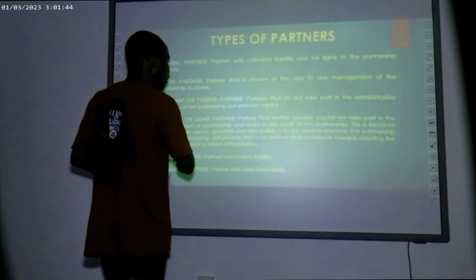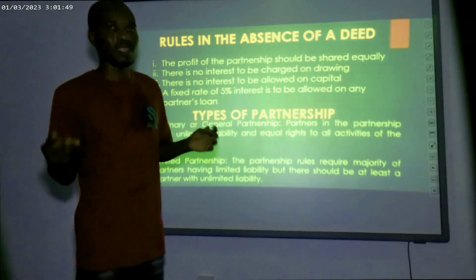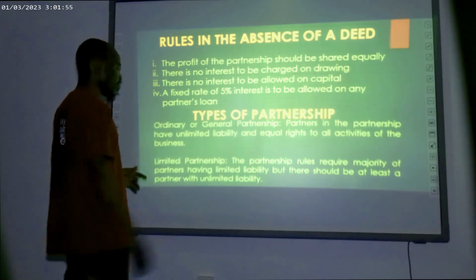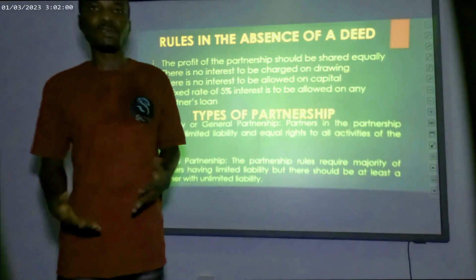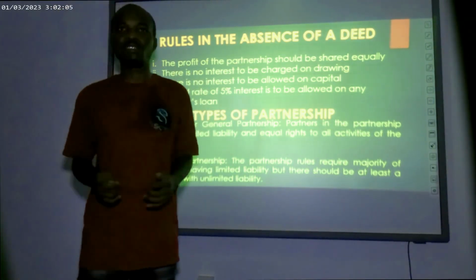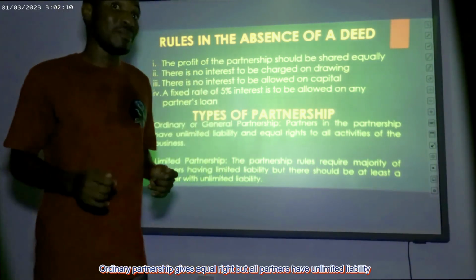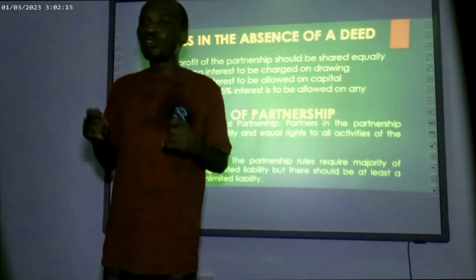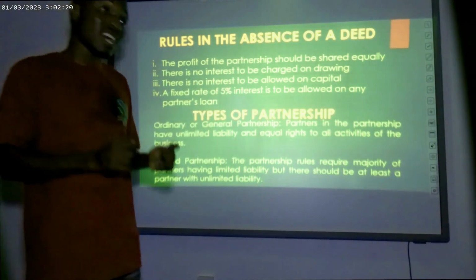So the next thing we have to talk about is the types of partnership business. Basically, we have two main types: the ordinary or general partnership, and the limited partnership. In the ordinary partnership, partners usually have equal rights. But one common feature in the general partnership is that partners do not have limited liability. That means they have unlimited liability, meaning that partners can be required to bring in their worth to pay the debt of the business in the instance of liquidation.